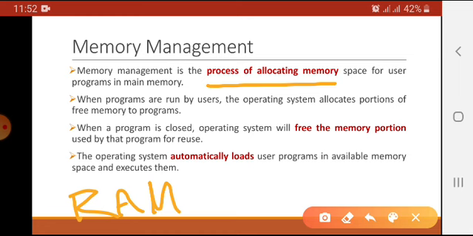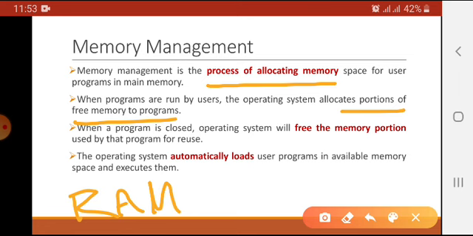When programs are run by the user, the operating system allocates portions of free memory to the programs. So it means that if there are some spaces available for some new processes, those free spaces will be allocated to the new processes, and the spaces that are already occupied by other processes will continue their processing in the same portion.